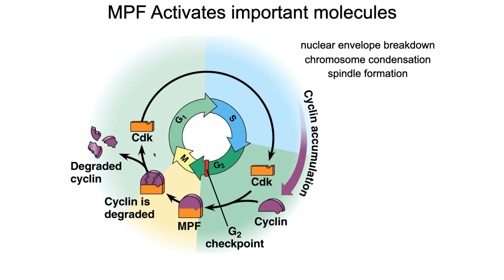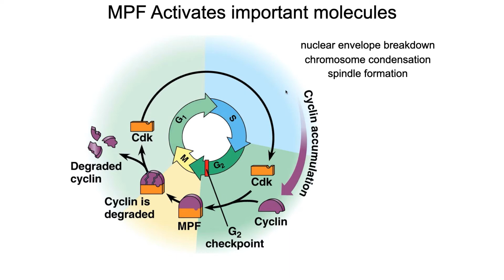So during G1, cyclin-dependent kinase is all alone. Cyclin is at its lowest concentration. It's been completely degraded. And it's only if that cell is going to go through mitosis that cyclin is going to be produced. It's produced at its highest level towards the end of the G2 phase. At that point, it's going to bind to the cyclin-dependent kinase, activating it, and that kinase is going to begin doing what it does. It phosphorylates things.